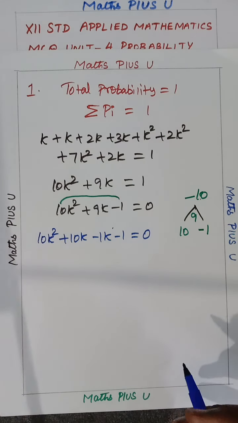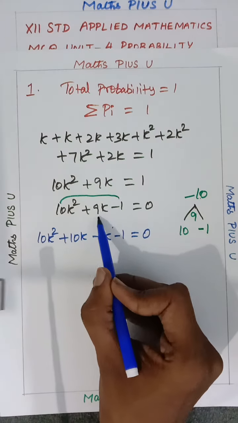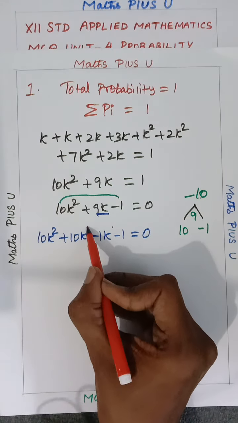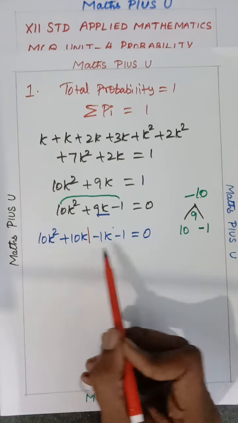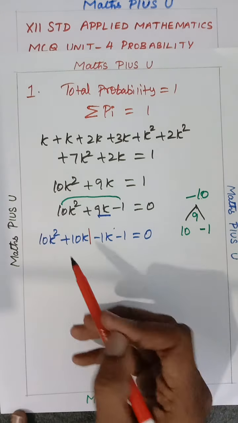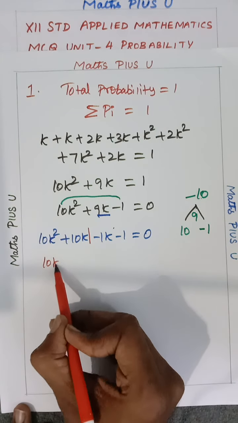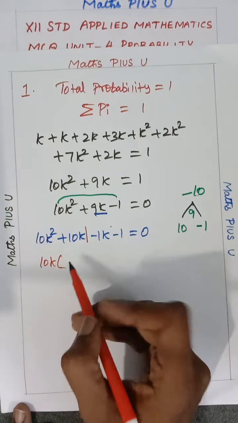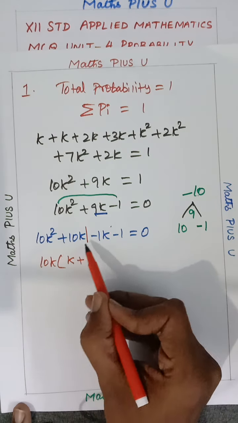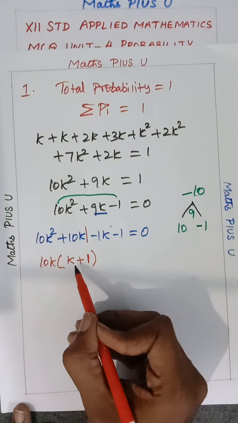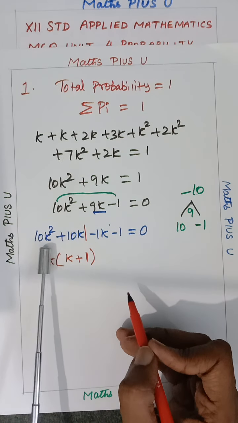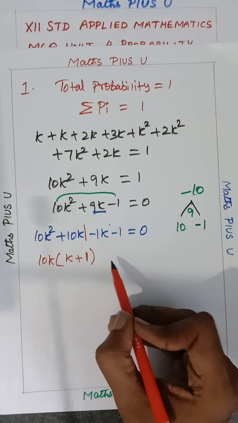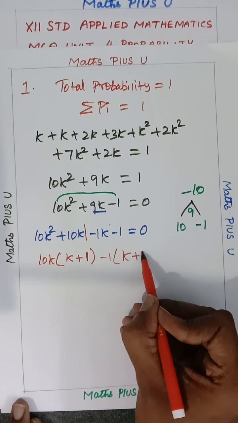You check, children. So I have taken the 9k, splitting the middle term as plus 10k minus 1k. Okay, happy? So splitting the middle term, the 3 terms have been made into 4 terms. So now you have to try to take something common here. 10k I have taken common. I will get k here plus again 10k common, now 1. 10k I have taken common, k plus 1. Did you all agree? Then I am getting k plus 1. Minus 1k minus 1, take minus 1 as common, k plus 1.